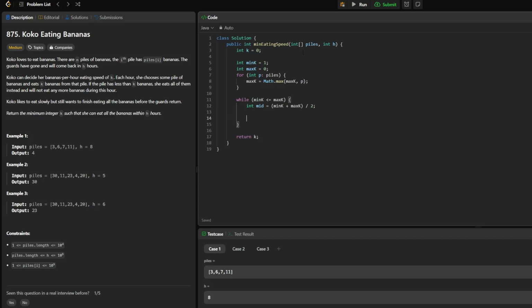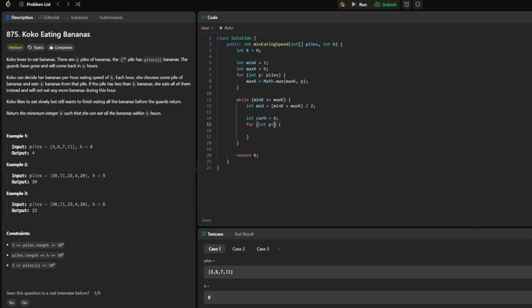Now what we need to do is calculate how long it's going to take us to eat this. So we can figure out the current hours, current h, which is what I'm going to define it as, how long it's going to take us using this speed. So mid is going to be our k here, our placeholder k value, and let's go ahead and calculate this. As you know, the time complexity of this will be log k times n, and the n aspect of it comes over here.